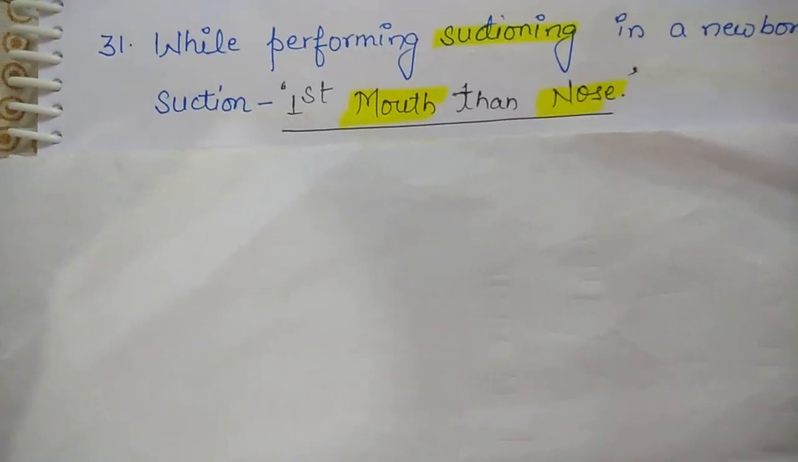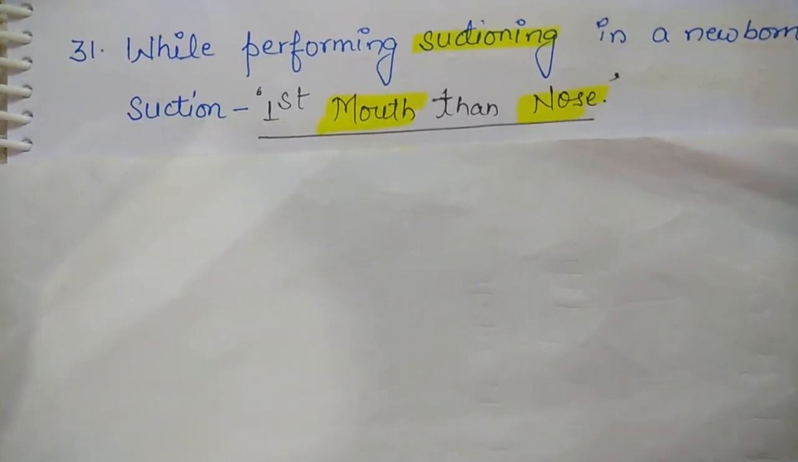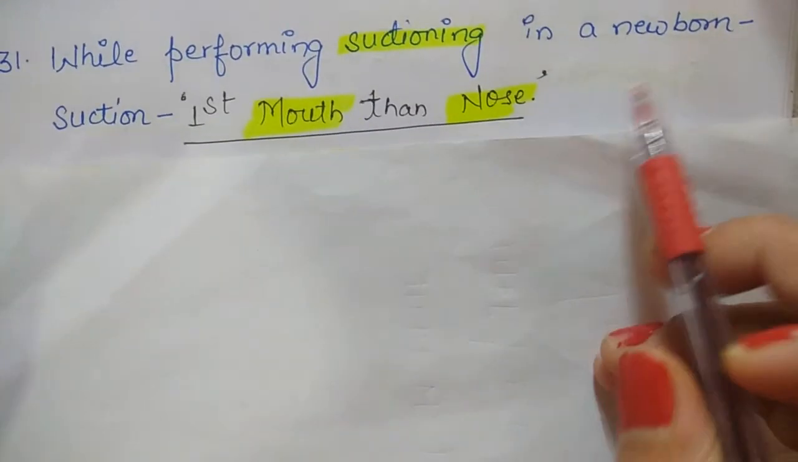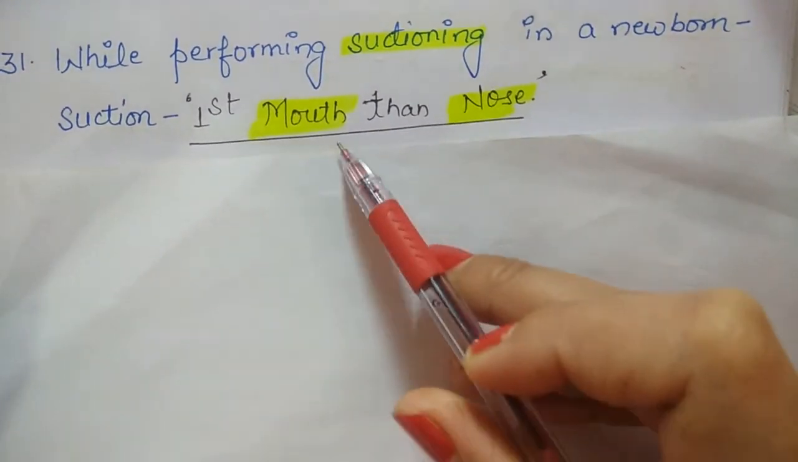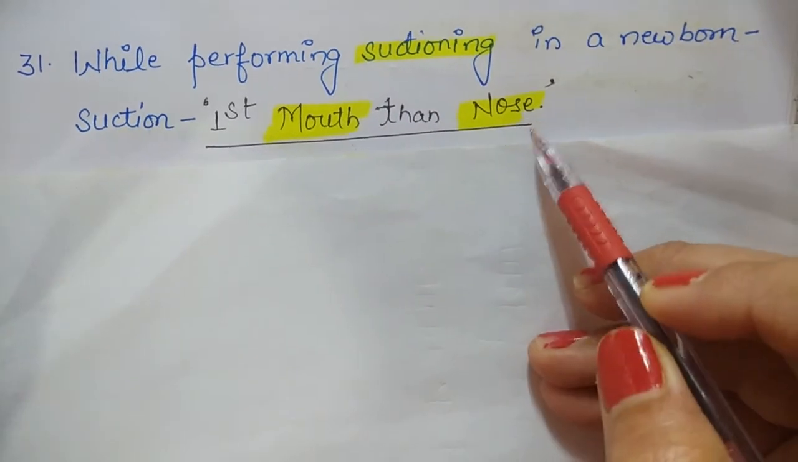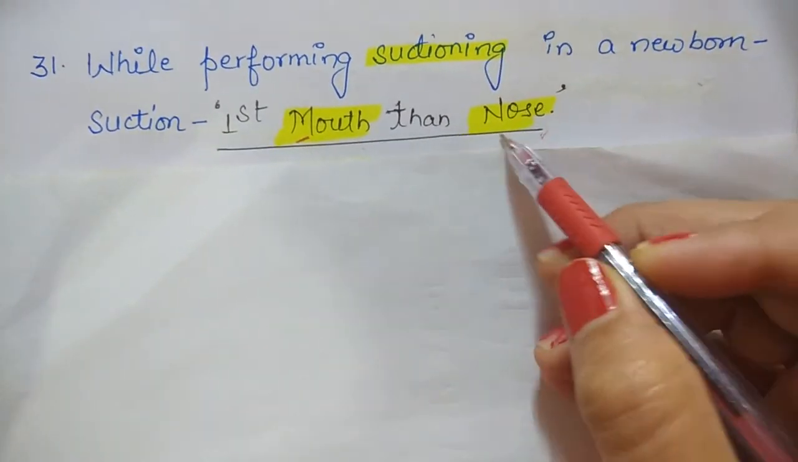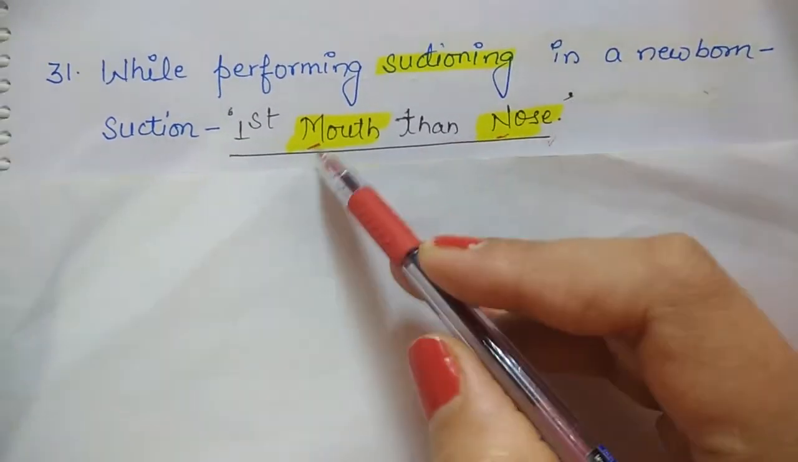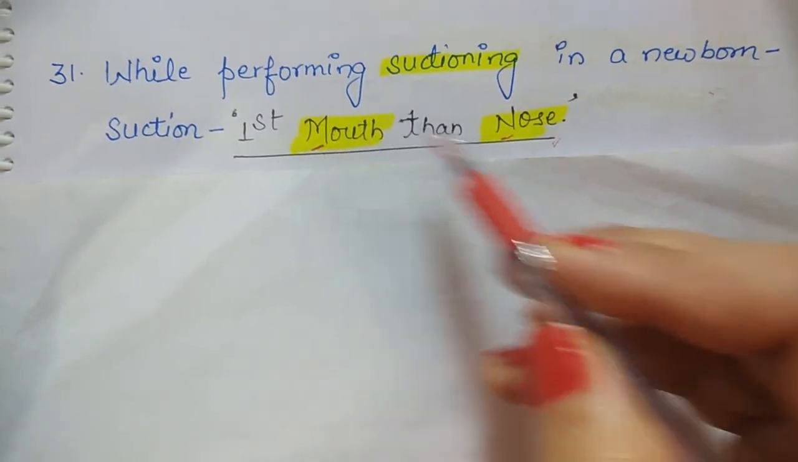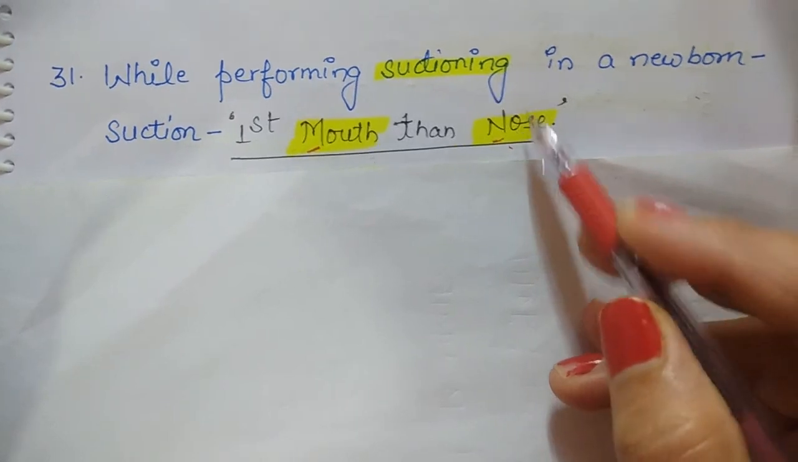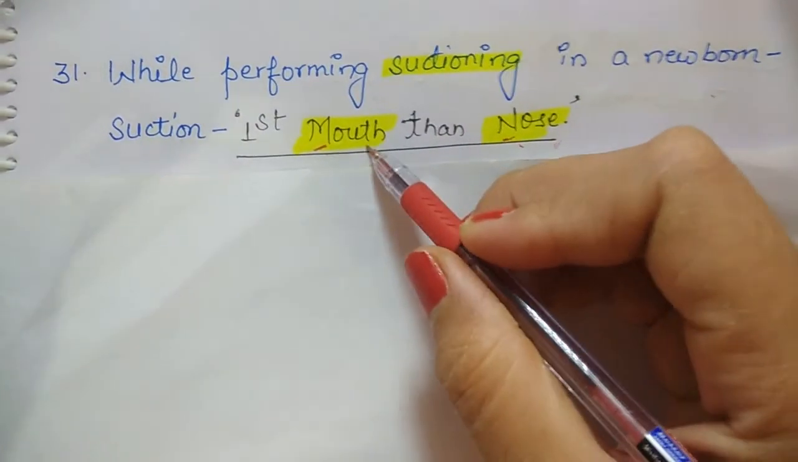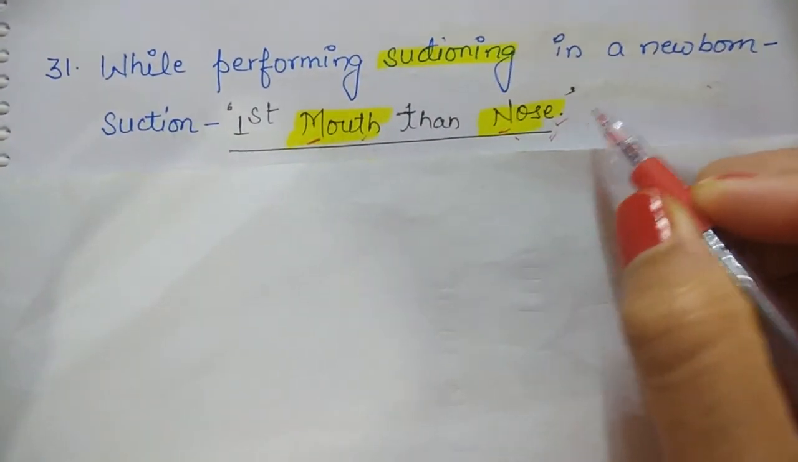The first question of today's class is, while a nurse is performing suctioning in a newborn, first she has to suction the mouth, then the nose. You can remember that M is coming first, then the N. So that's why suction first from the mouth, after the nose. Why is she suctioning the mouth first and the nose later?